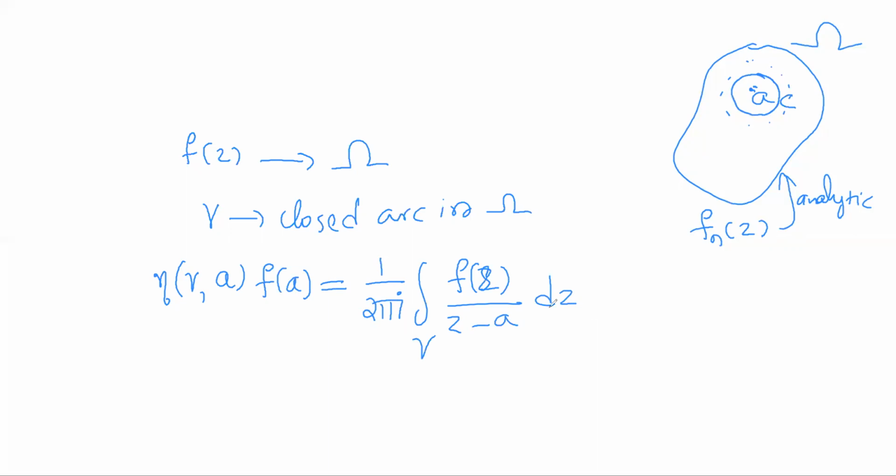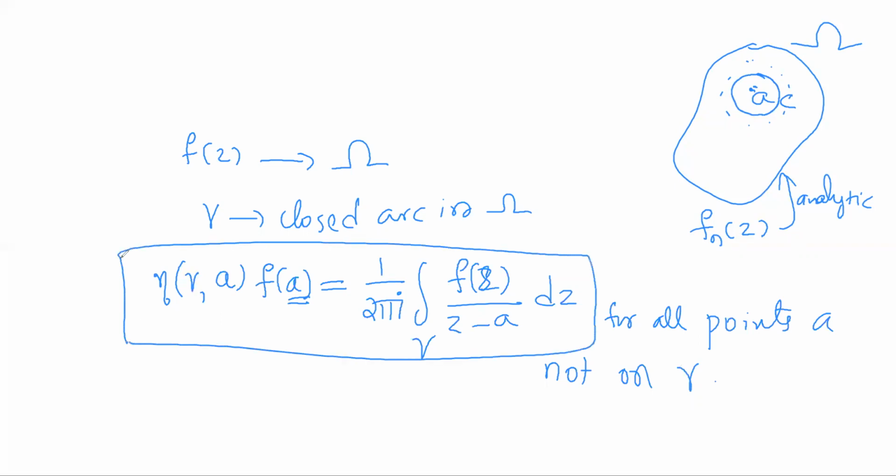So this holds for all points a not on gamma. So I can define this formula for all the points a which are not on the closed arc gamma.